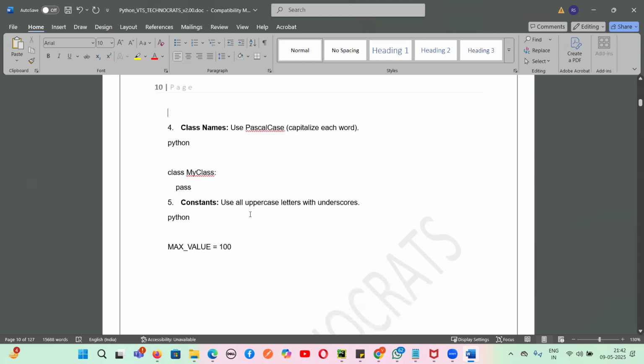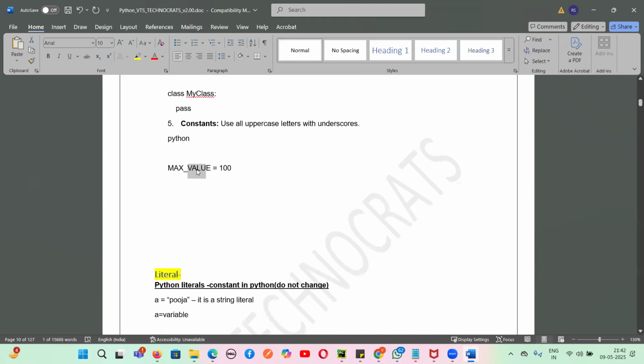For constants, guys, we use all uppercase letters with an underscore. That means uppercase letters with an underscore. So these are the values. This is the naming convention for constants.